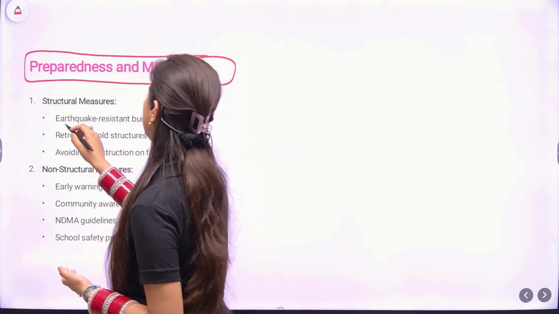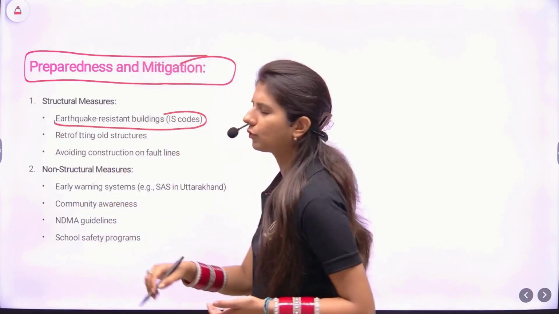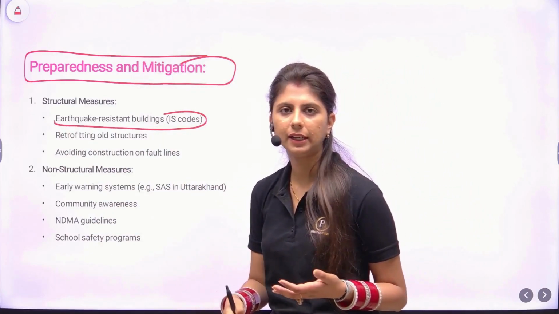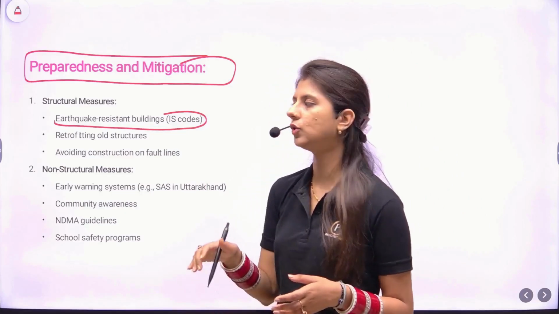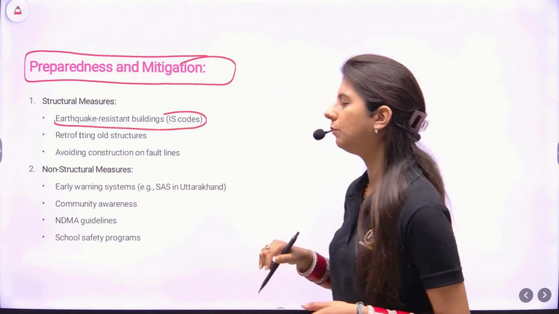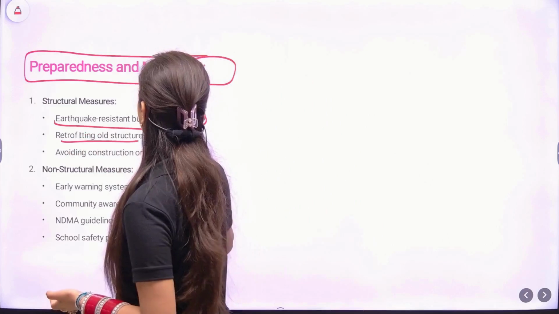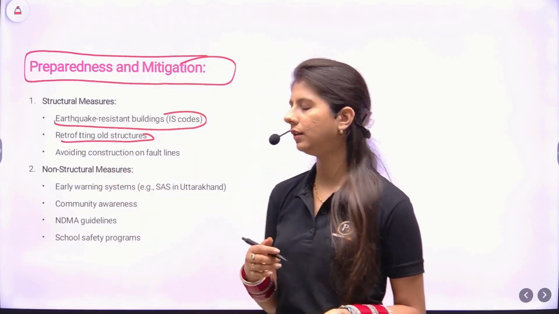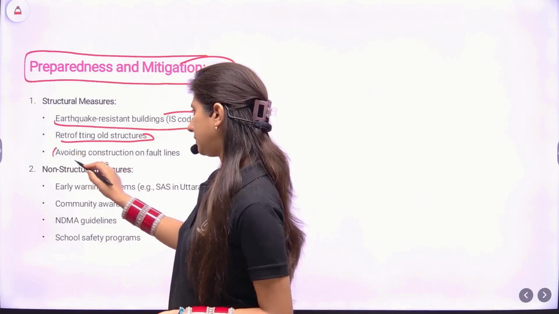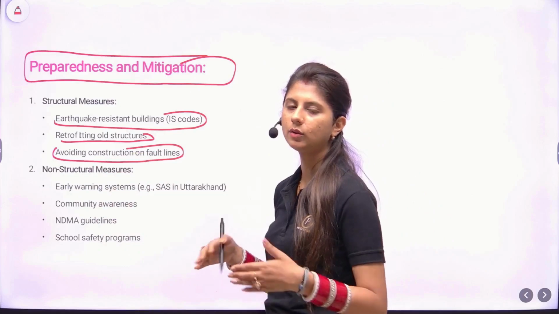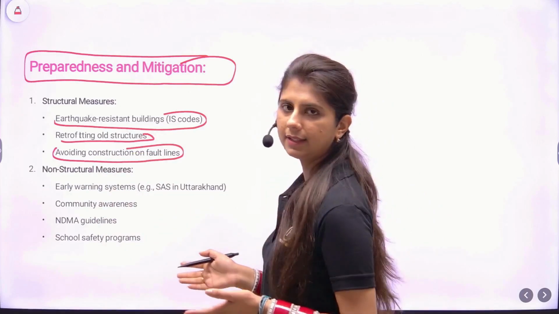The structural measures include the earthquake resistant buildings. You must be hearing about whether the building is earthquake safe or not. So usually that is earthquake resistant buildings, which will mitigate the impact of the earthquake. Retrofitting old structures, of course, renovating and correcting them. Avoiding construction on the fault lines, very important one. Before constructing, we must always look at the area, the fault lines nearby.